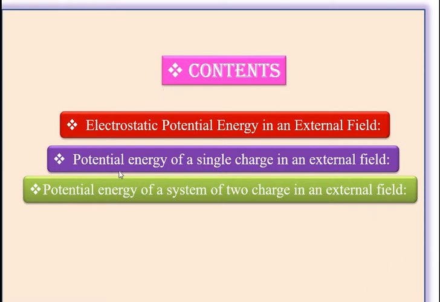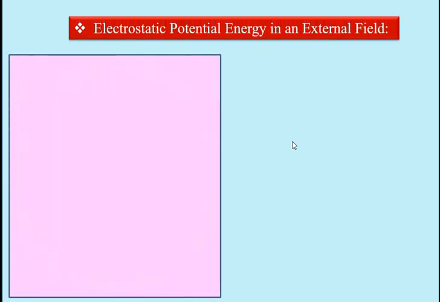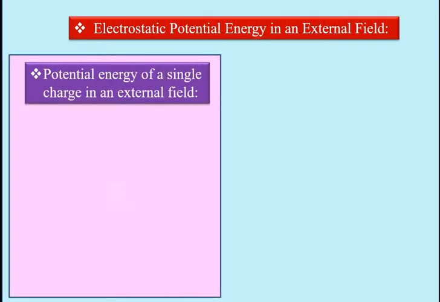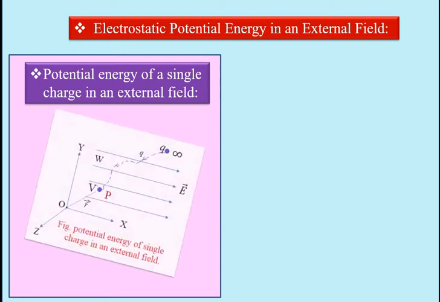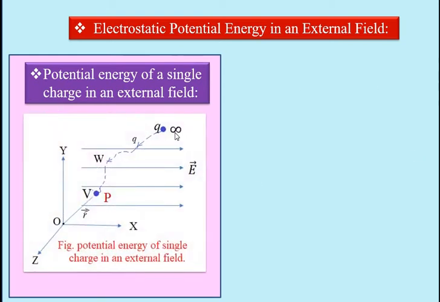Let us see first the potential energy of a single charge in an external electric field. Let us see the diagram. In the figure, Q is the charge placed at infinity.